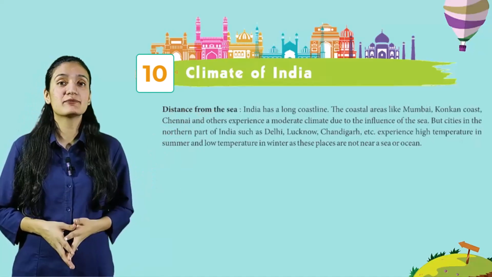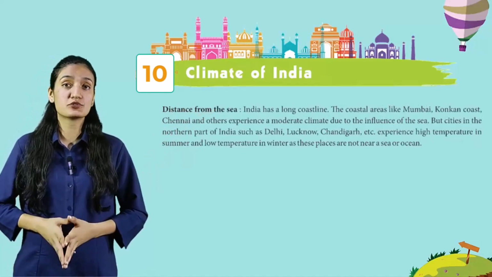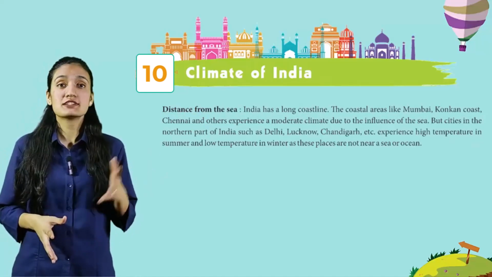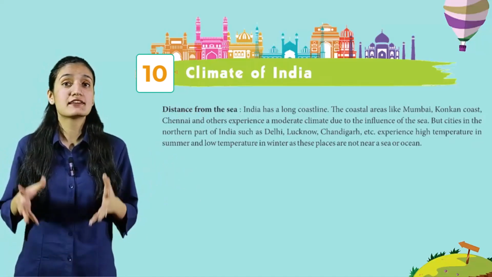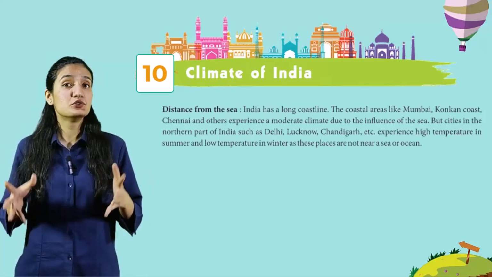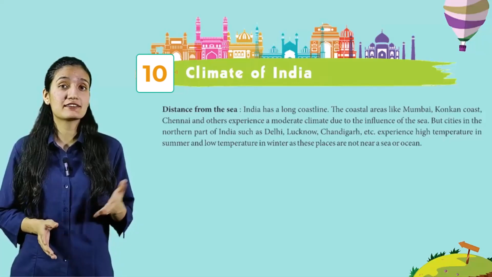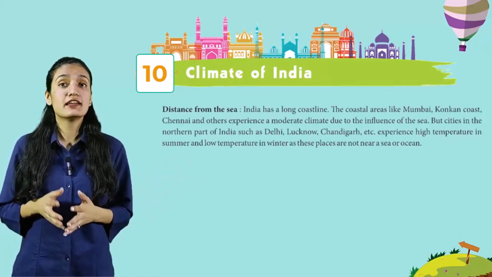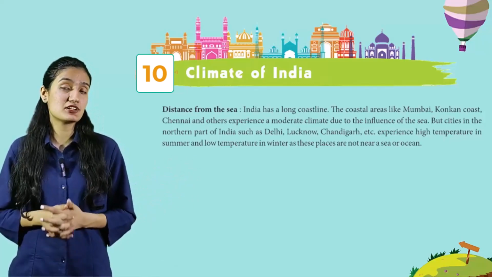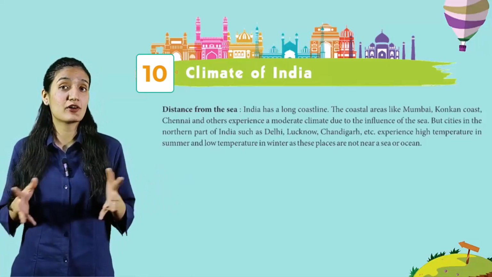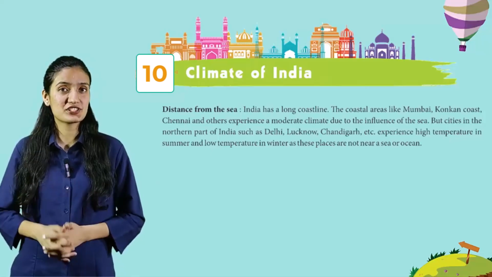There is much difference in summer and winter temperature. Distance from the sea. India has a long coastline. The coastal areas like Mumbai, Konkan Coast, Chennai and others experience a moderate climate due to the influence of the sea. But cities in the northern part of India such as Delhi, Lucknow, Chandigarh, etc. experience high temperature in summers and low temperature in winter as these places are not near a sea or ocean.